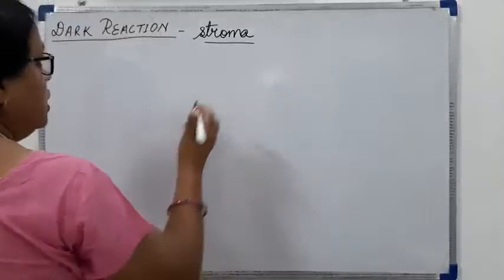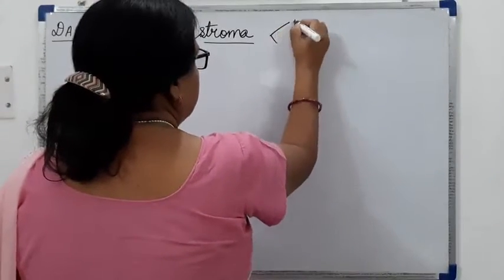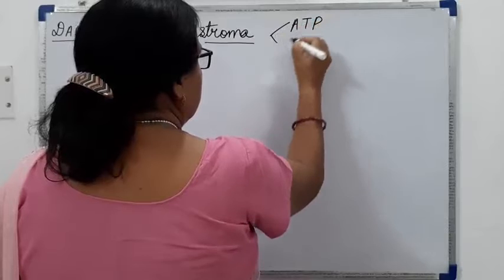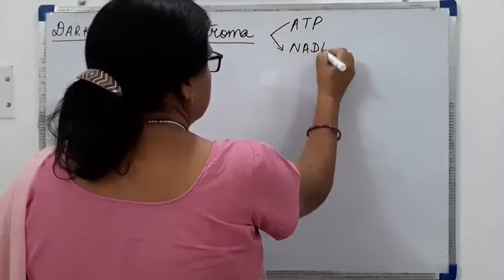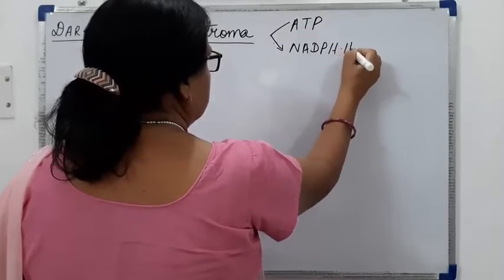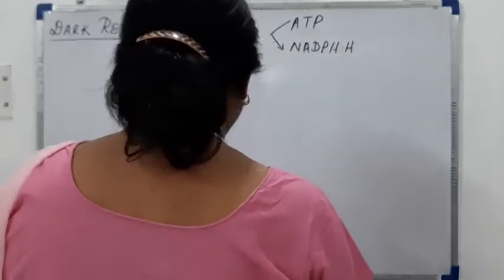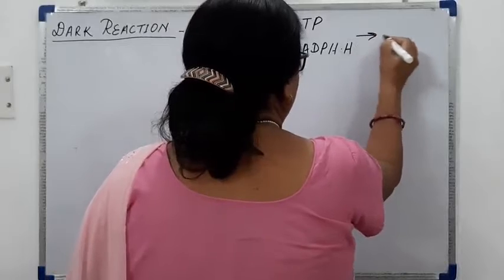Then in the stroma it is utilizing the ATP and the NADPH2 for the synthesis of sugar.